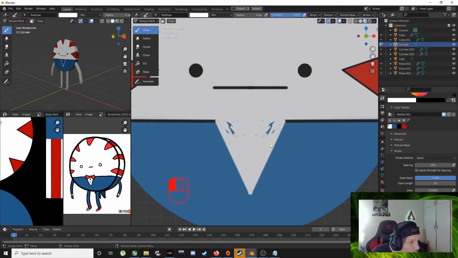Definitely have some music on while you're doing modeling. Don't torture yourself by sitting there in silence. Okay, that's that. Now the little bow tie. And I actually suck at drawing, so I don't know how I got into 3D modeling.